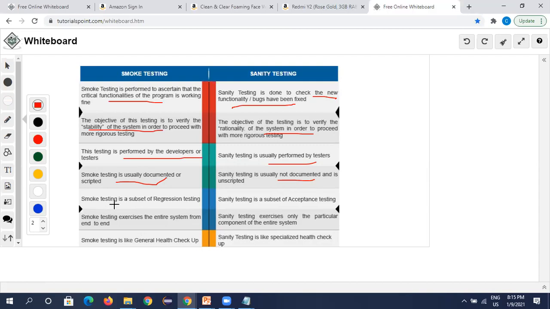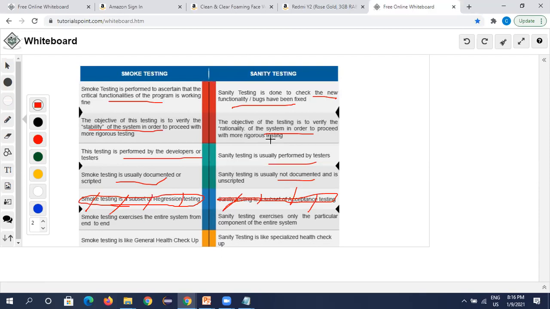See here, it is said that smoke test is a subset of regression testing, but you can ignore this point, because when you search in Google or go through some books, somebody says sanity test is a subset of regression, or somebody says smoke test is a subset of regression.